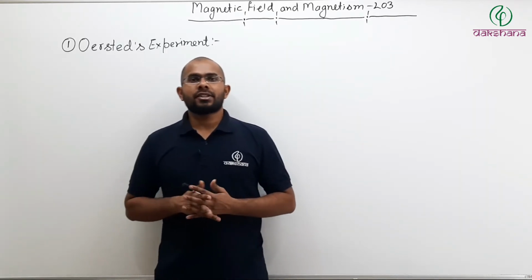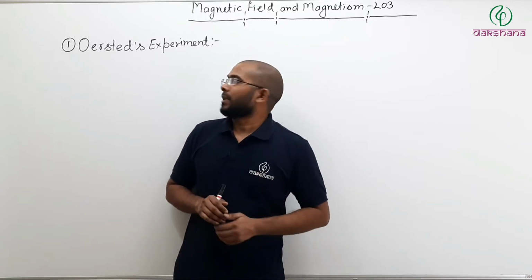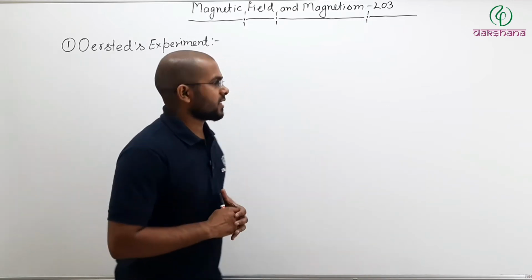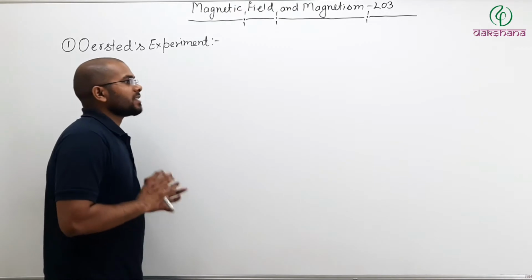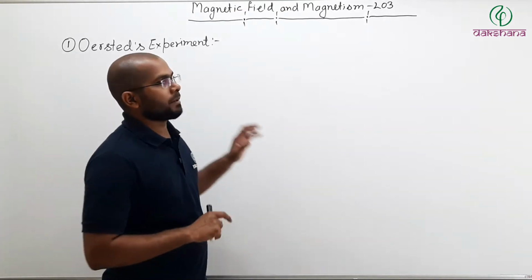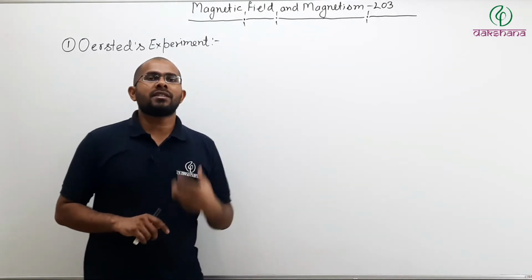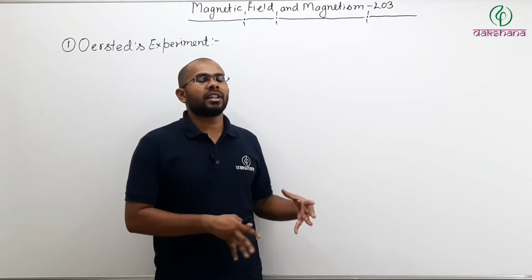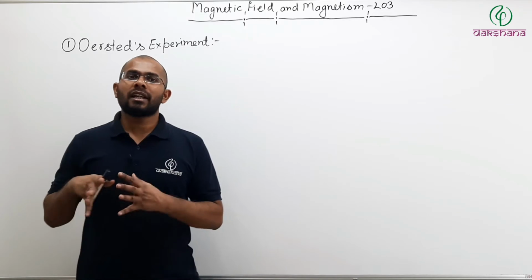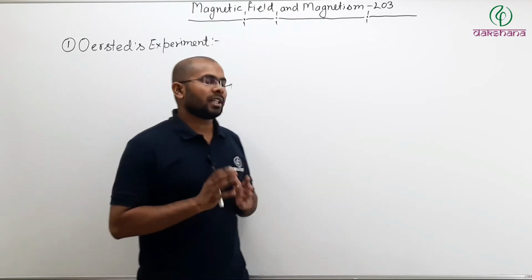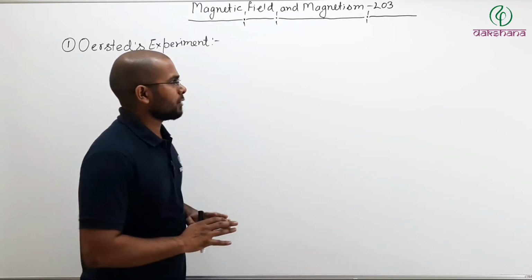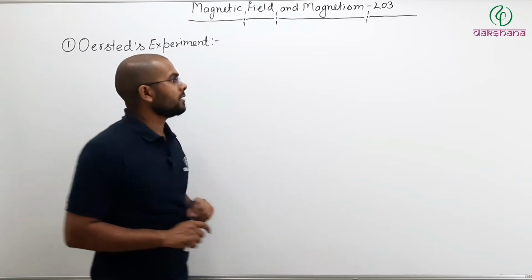So first let us talk about Oersted's experiment. Now what is Oersted's experiment? This experiment is a very basic way to demonstrate that electricity and magnetism are related. Now what happens in this experiment? I will try to explain in a very simple way.